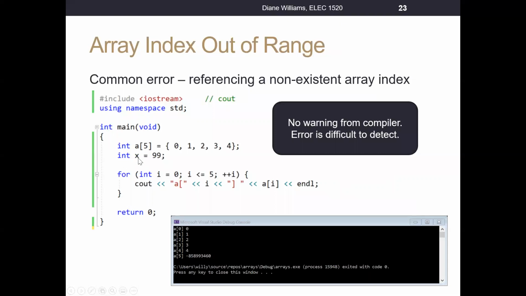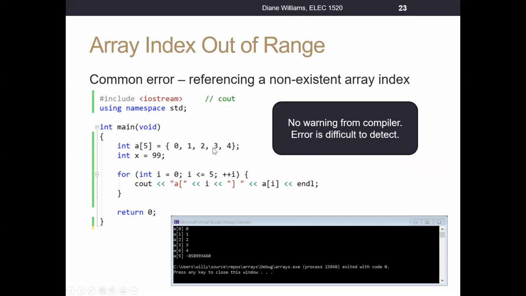We have another variable x that I'm just throwing in here. And now I'm going to use a loop, and I'm going to say int i equals 0, i less than or equal to 5. I'm going to increment i by 1. I'm just going to go through and print out the array contents. All right, we can see that our array contents should be 0, 1, 2, 3, and 4.